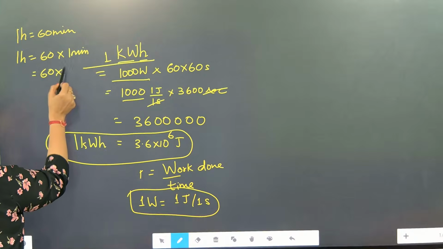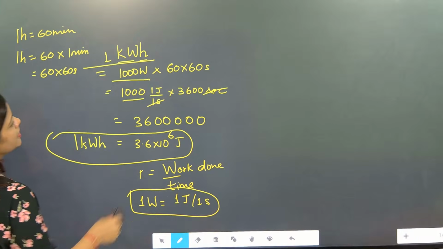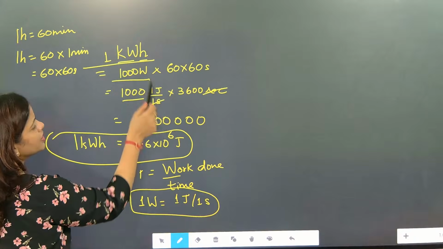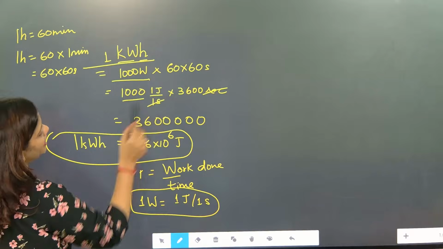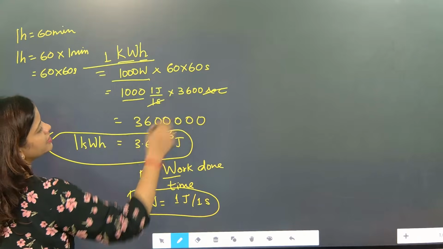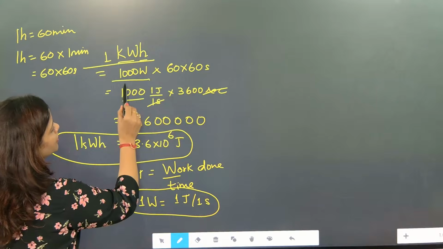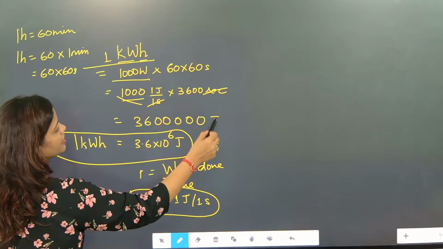So 1 minute is equal to 60 seconds. Now power unit is work done by time. So work is joule by second. So this second and this second will get cancelled. So overall the entire answer will come in joule.